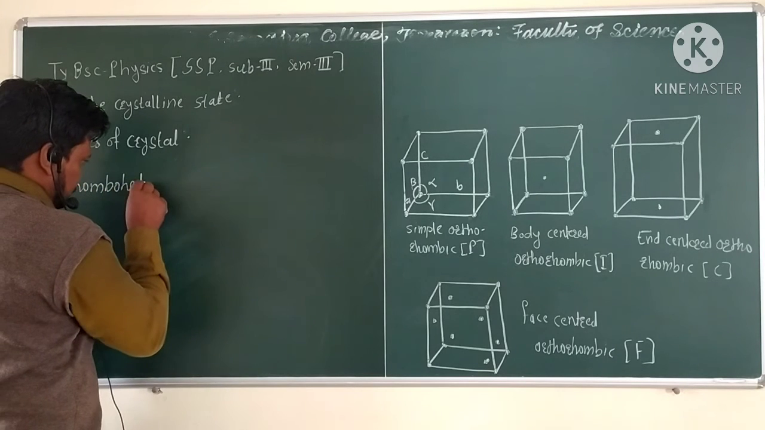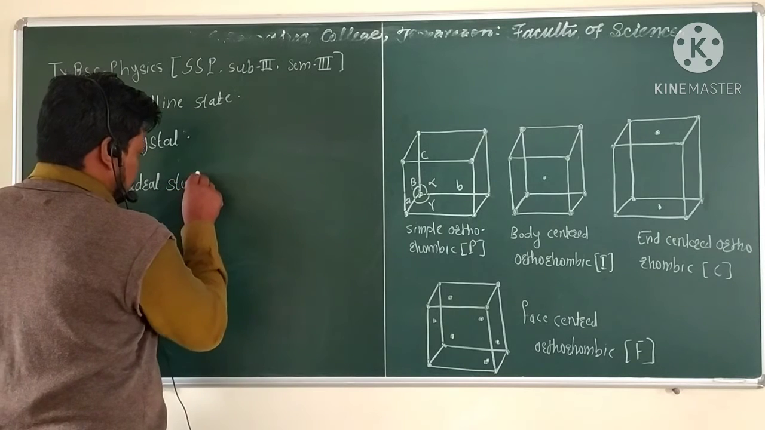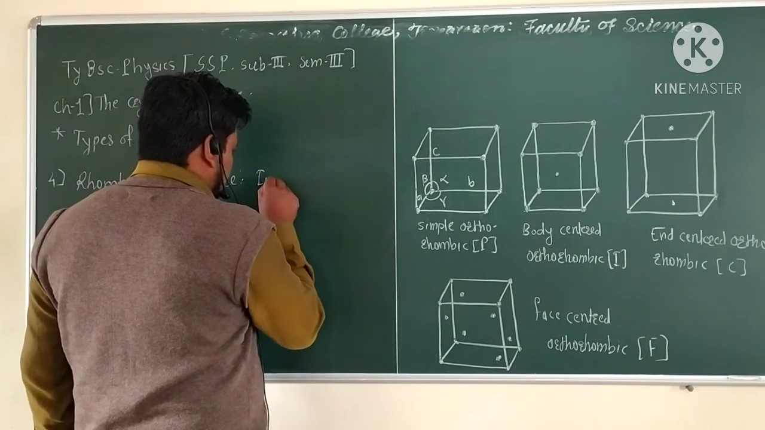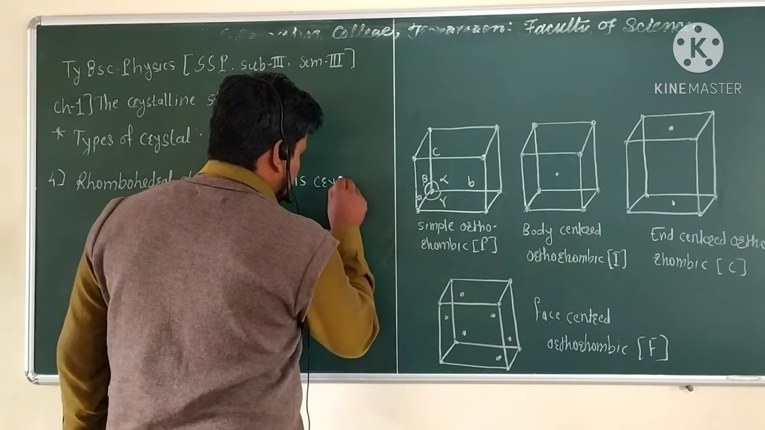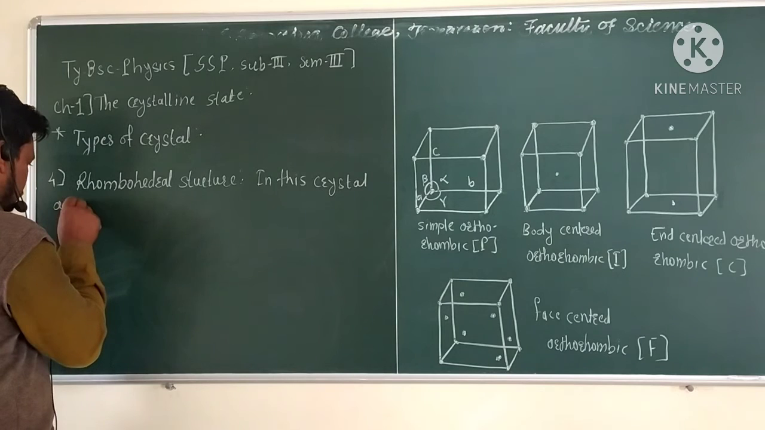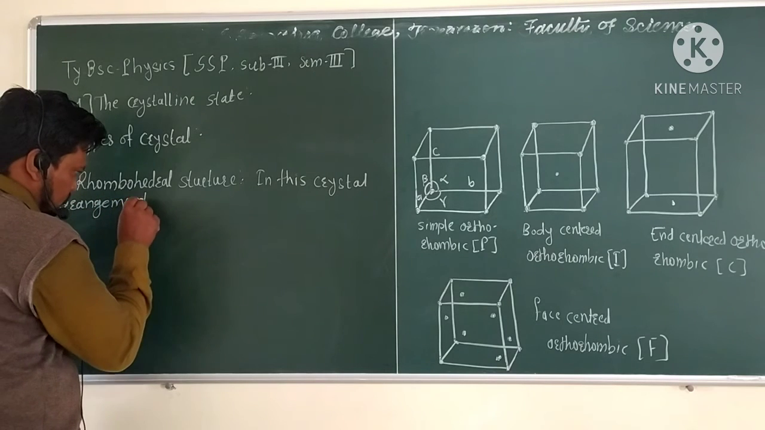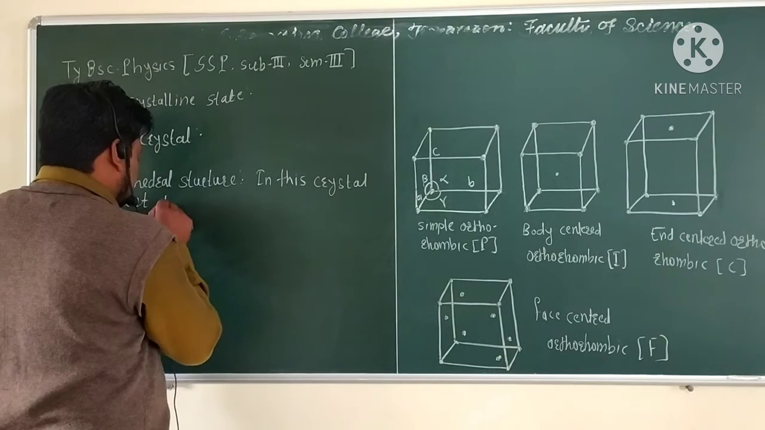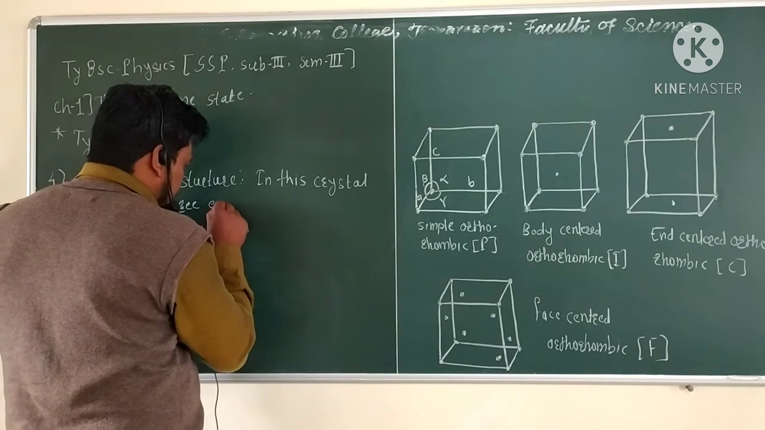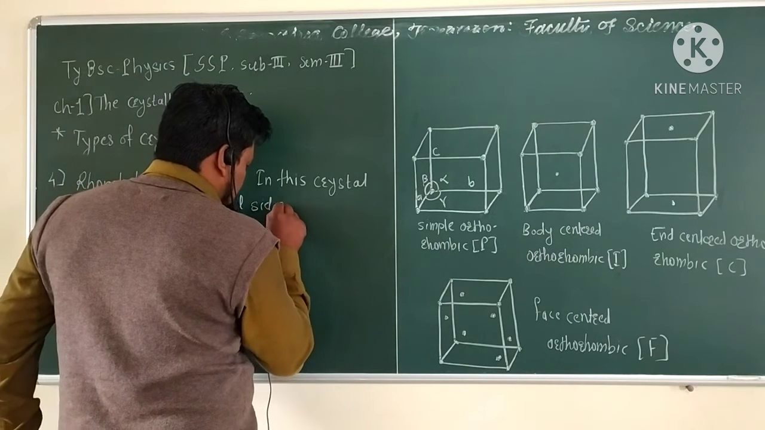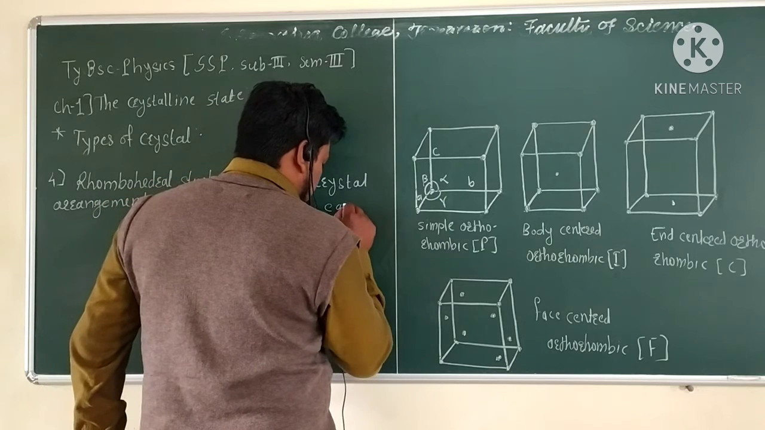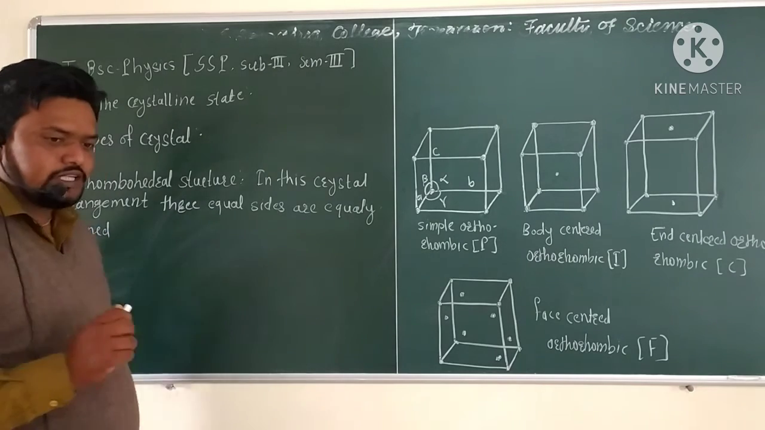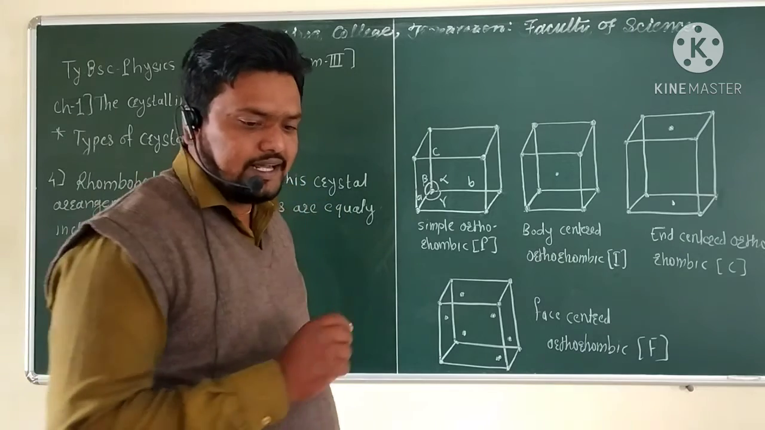In the rhombohedral structure, in this crystal arrangement, three equal sides are equally inclined, but not at a right angle.